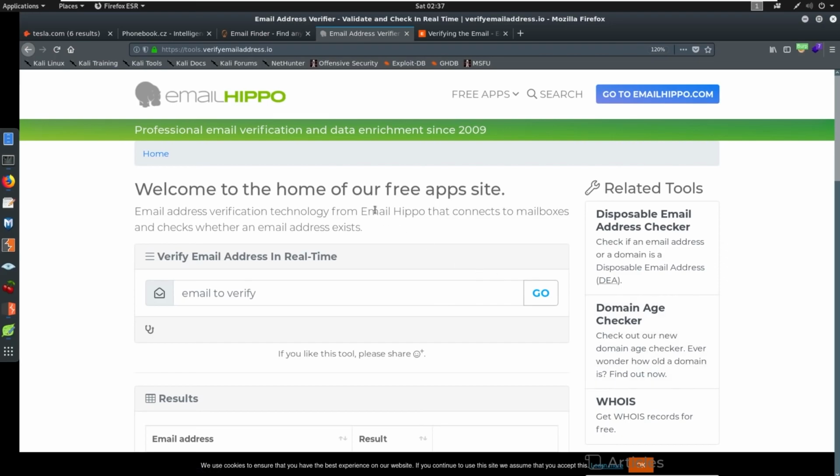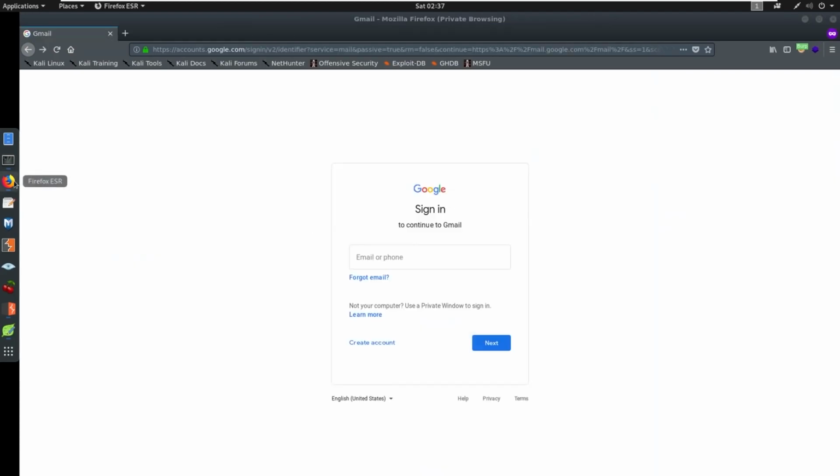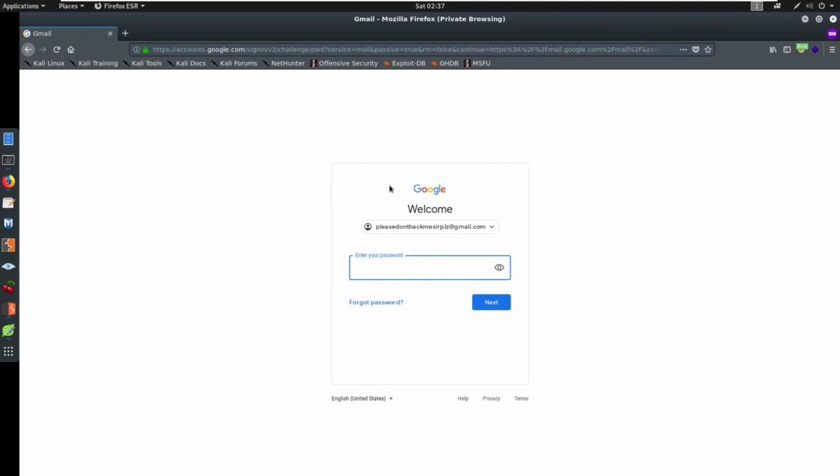Now, there's one last thing I want to show you, one last little tip and trick. Do not underestimate forgot passwords. Let's go to Google, for example. Right now, I am logging in under an account that is "please don't hack me, sir, PLZ," I do believe. I'm going to go ahead and try hitting next on that. Okay, so first of all, it said, hey, welcome. And what does this mean? This means that we have a valid account here. That's great. This is validating that this Gmail account exists.